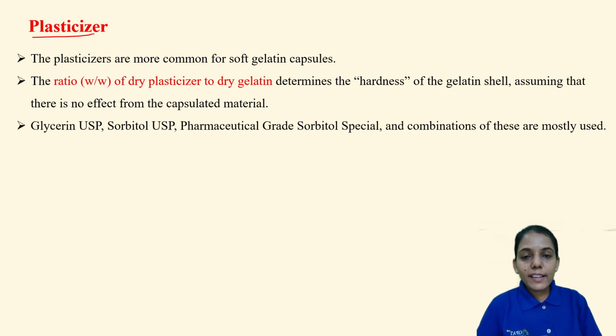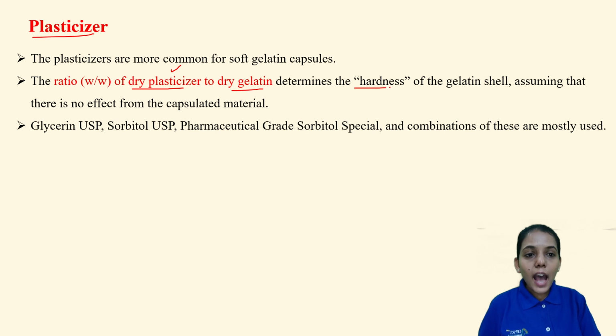Now the important excipient, the plasticizer, which is generally common for the soft gelatin capsule. It will give flexibility to the capsule. So the ratio of dry plasticizer to dry gelatin is important. The plasticizer can be any plasticizer: sorbitol, polyethylene glycol or glycerin. These are the three plasticizers.